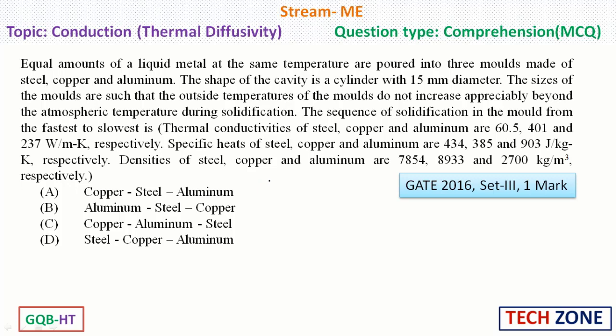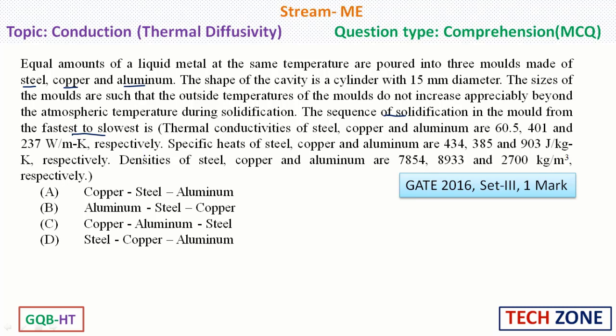Now, this question was asked in GATE 2016, set 3 for 1 mark, and it is a multiple choice type question. Here in the question he said that equal amounts of liquid metal at same temperature is poured into the molds and the shape of the cavity is cylinder with 15 mm diameter, and the materials that were given are steel, copper and aluminum. We need to determine the sequence of solidification in the mold from the fastest to slowest.